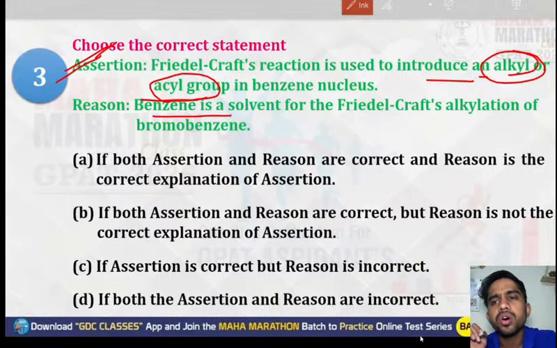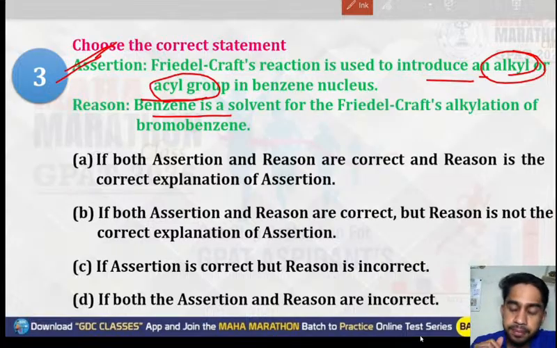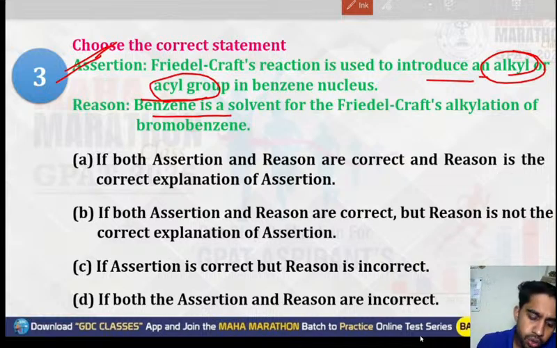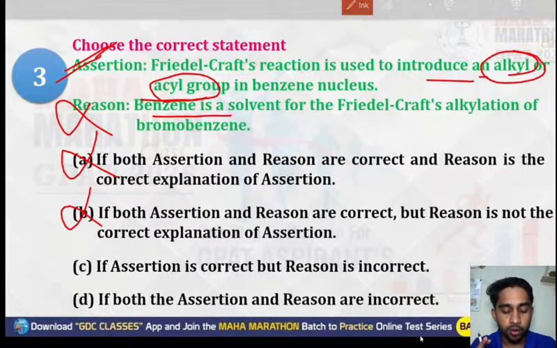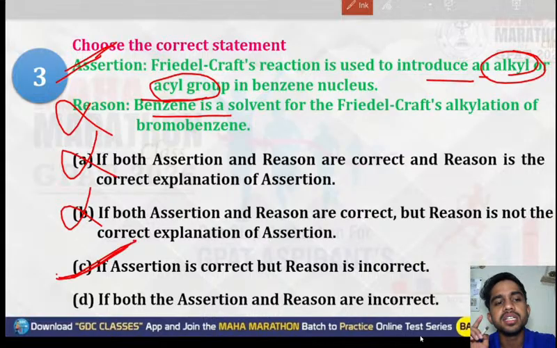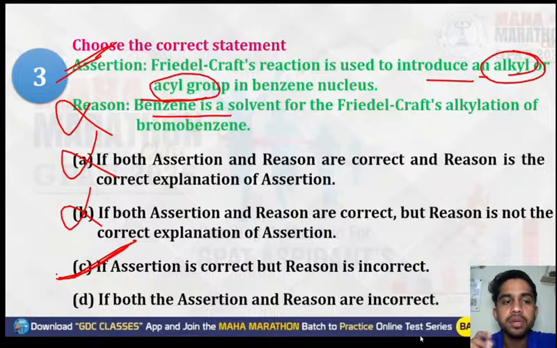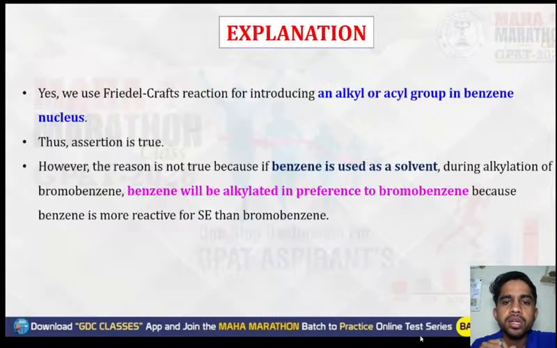Next is the reason: benzene is a solvent for the Friedel-Crafts alkylation of bromobenzene. No, benzene is not acting as a solvent. Benzene is acting as a reactant. So the assertion is right, but the reason is wrong. Both assertion and reason are correct? No, option A will not be the right answer. Option B, both assertion and reason are correct? No, option B is also not the right answer. If the assertion is correct but the reason is incorrect, yes, that fits. So option C will be the right answer: the assertion is correct, but the reason is incorrect.